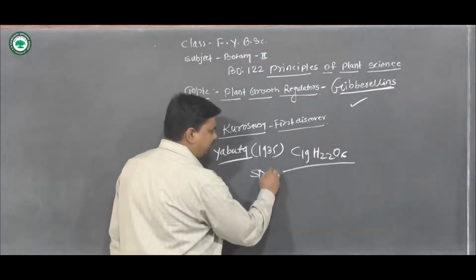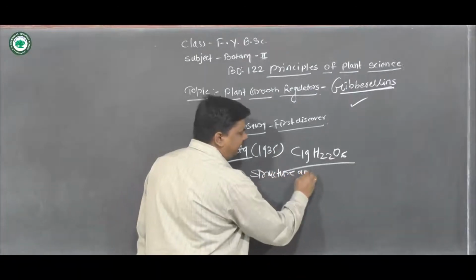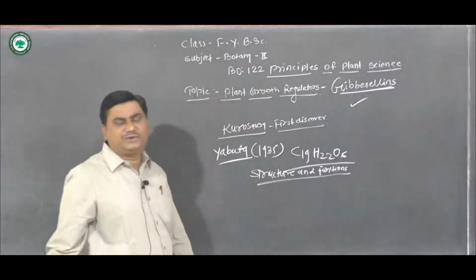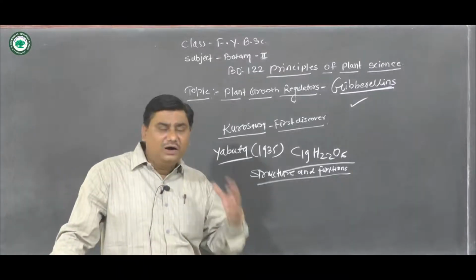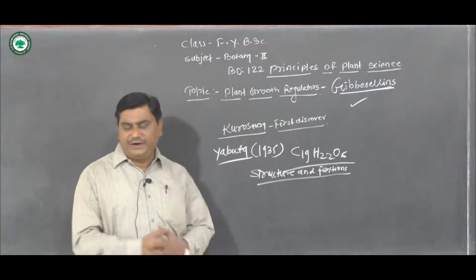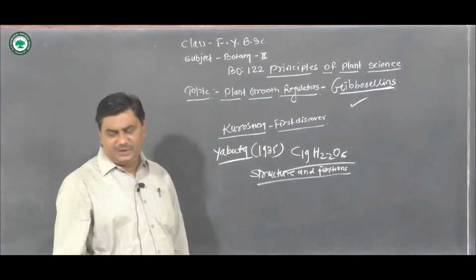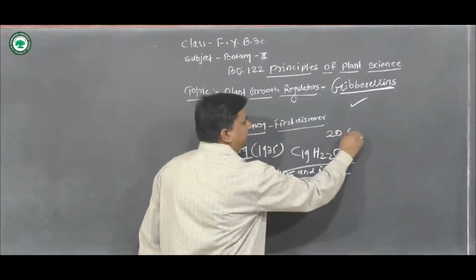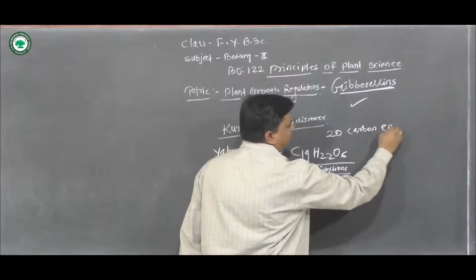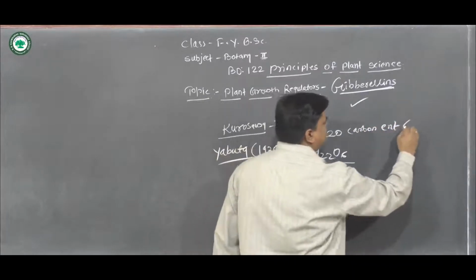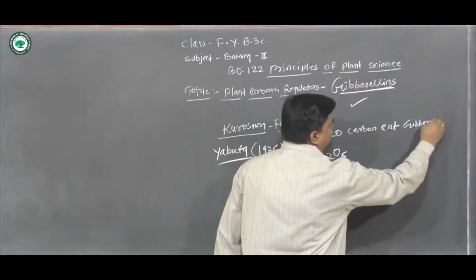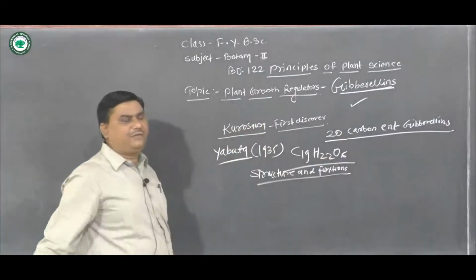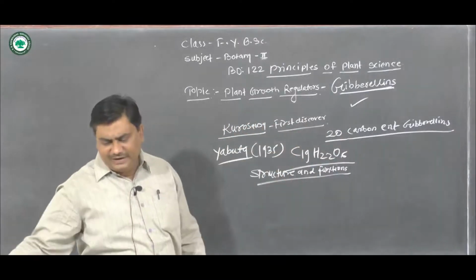On the basis of structure and functions, all gibberellins are derived from the 20-carbon ent-gibberellane.